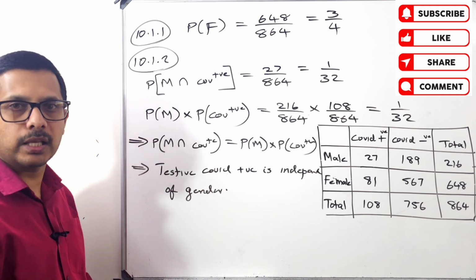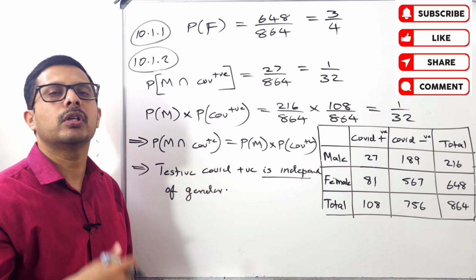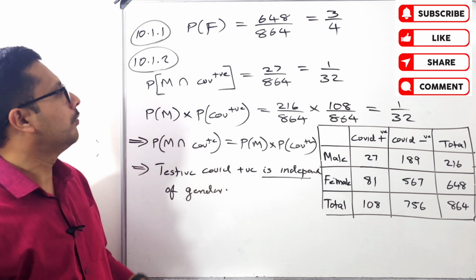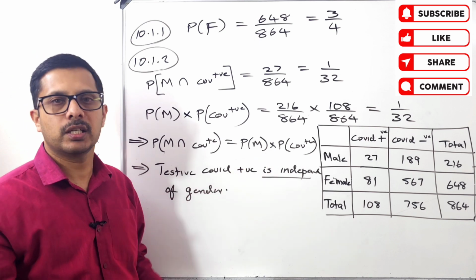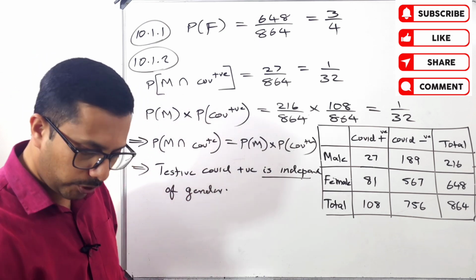Okay, so you have to write that comment. There is 1 mark for this one, is independent or is not independent. Okay, 1 mark is for that one. So we have to prove that left hand side and right hand side are equal, therefore it is independent. Okay, so that is 10.1.2.